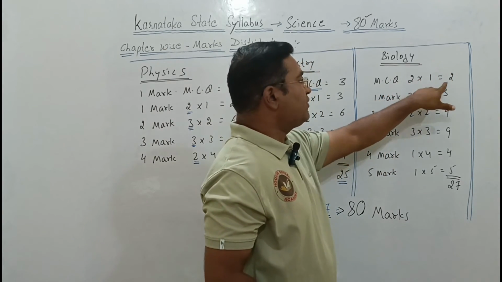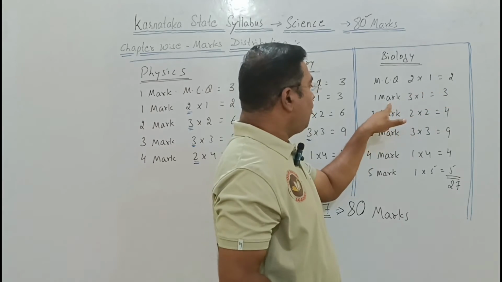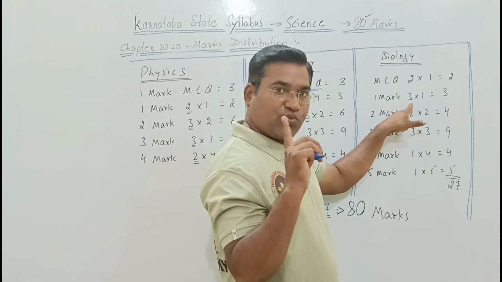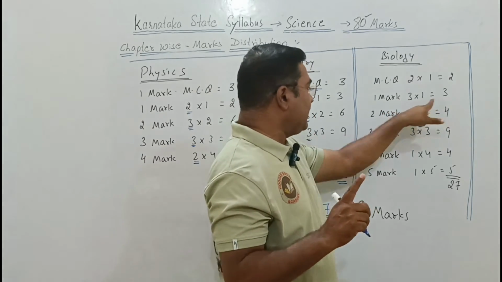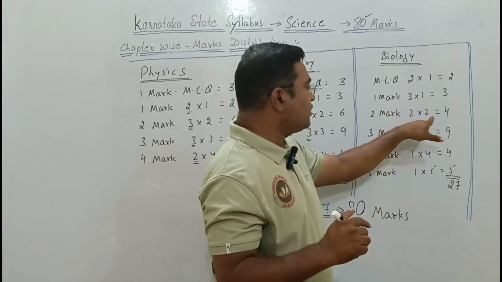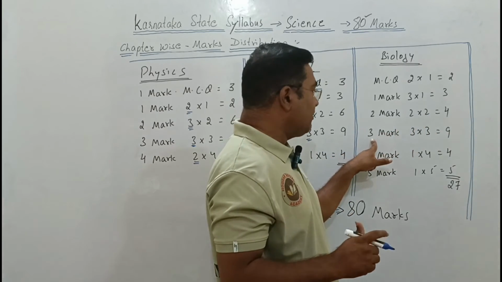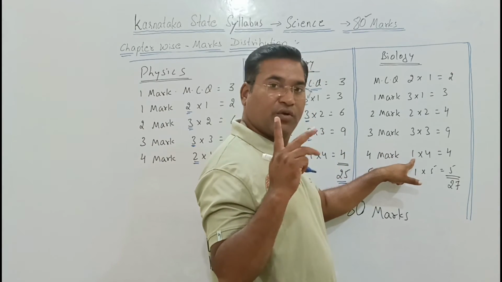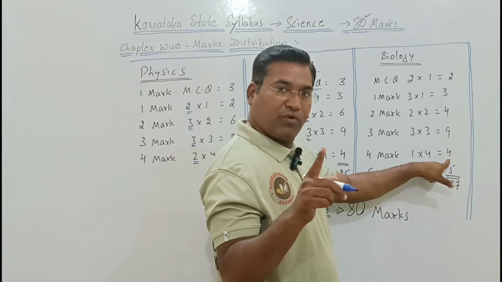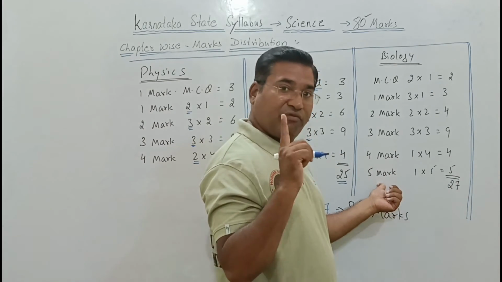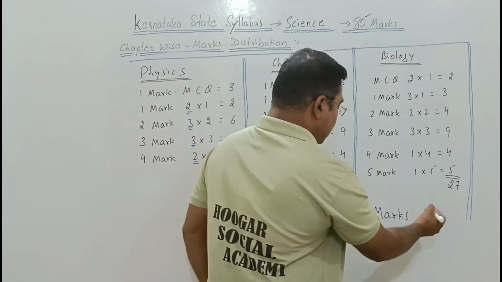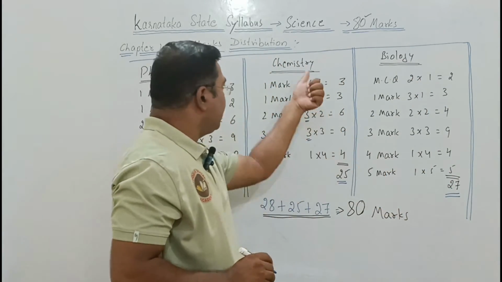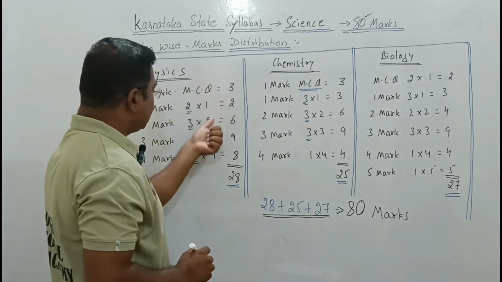In the same way, when we enter into biology, again MCQ. For 1 mark, 3 questions, each carrying 1 mark, total 3. For 2 marks, 2 questions. 2 into 2 is equal to 4. For the 3 marks, 3 questions. 3 into 3 is equal to 9. For the 4 marks, 1 question, total 4 marks. And 1 question will be asked for the 5 marks. 1 into 5 is equal to 5. So total, 27 marks. Biology consists of 27, chemistry consists of 25, physics consists of 28.